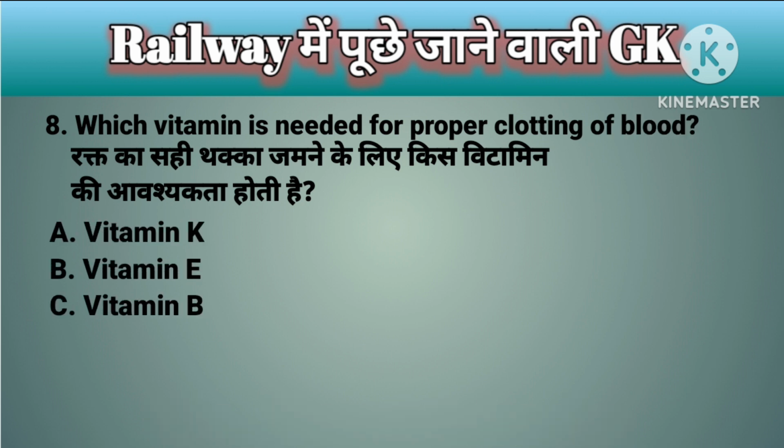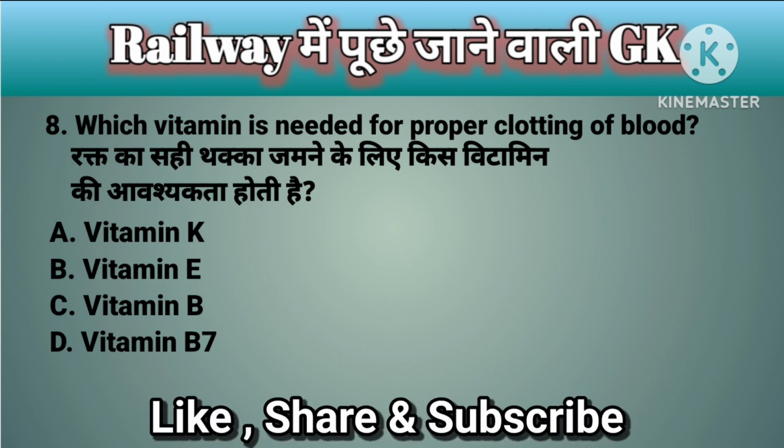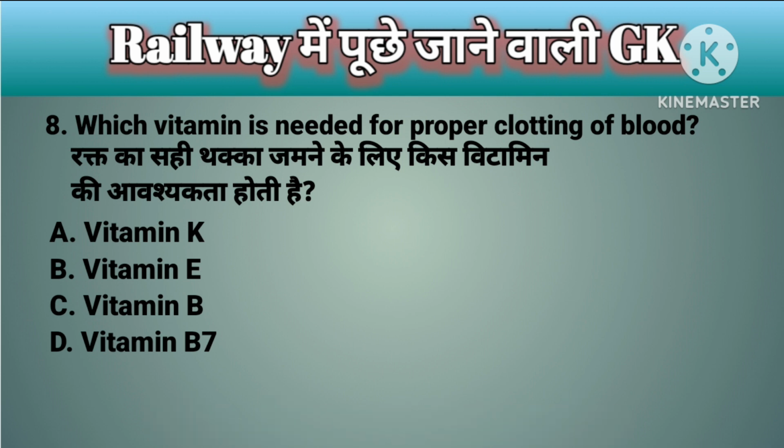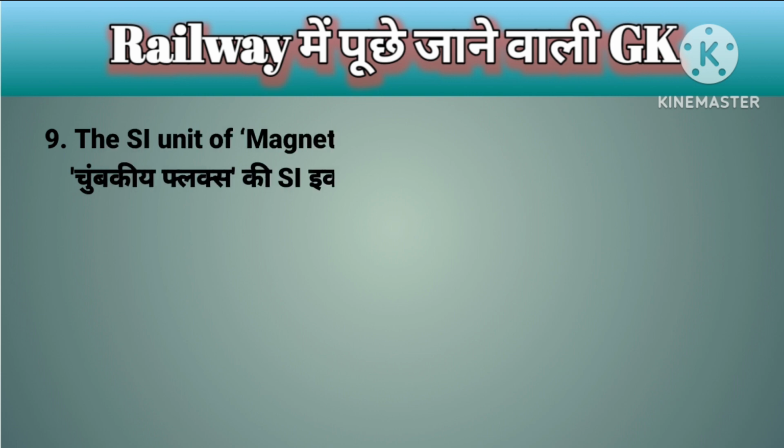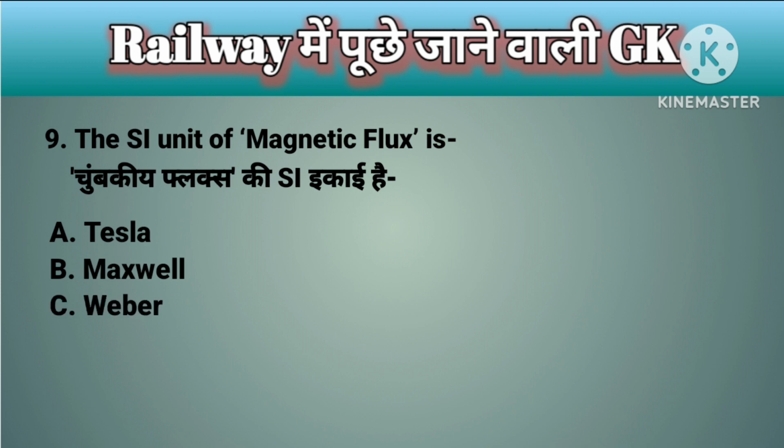A. Vitamin K, B. Vitamin E, C. Vitamin B, D. Vitamin B7. The correct answer is option A. Vitamin K. Question number 9. The SI unit of magnetic flux is A. Tesla, B. Maxwell, C. Weber, D. Henry. The correct answer is option C.